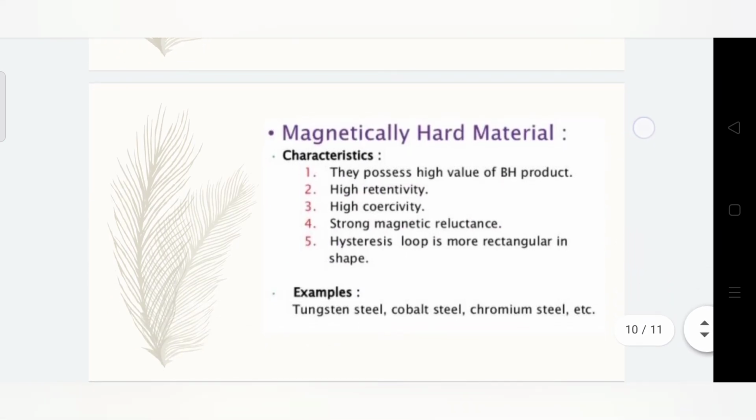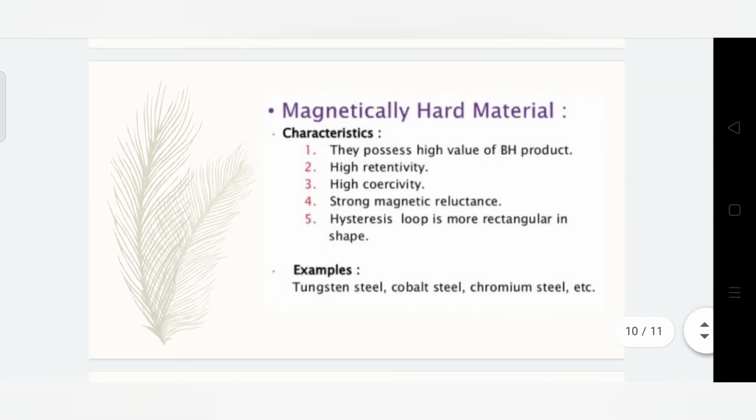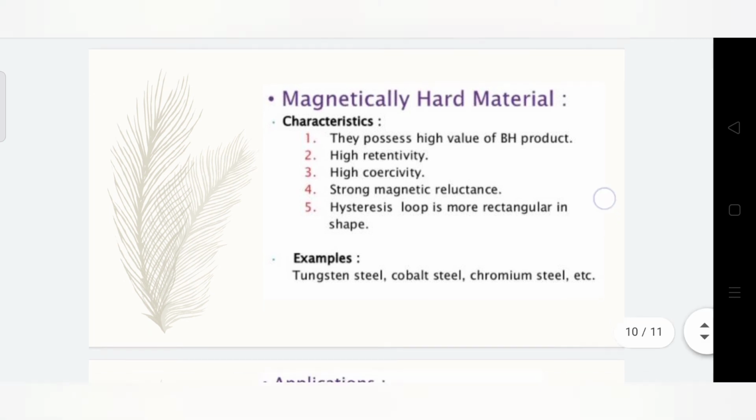Magnetically hard materials. Magnetically hard materials possess a high value of BH product, high retentivity, high coercivity, strong magnetic reluctance, and the hysteresis loop is more rectangular in shape. Some examples are tungsten steel, cobalt steel, chromium steel, etc.